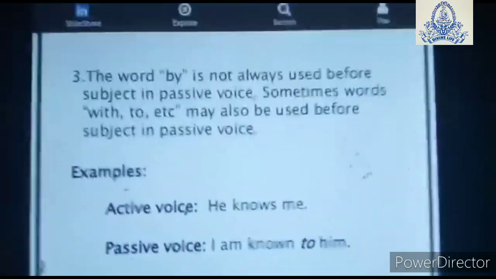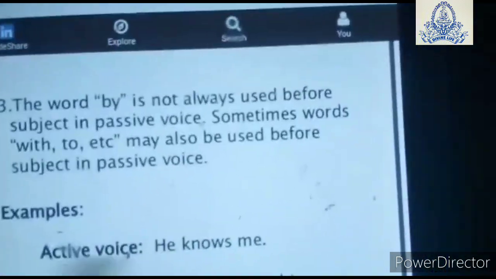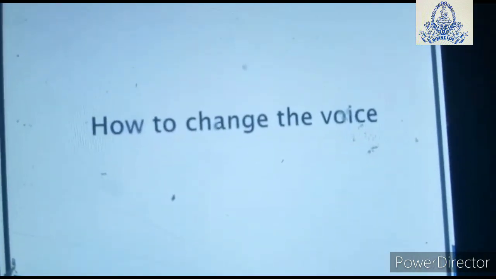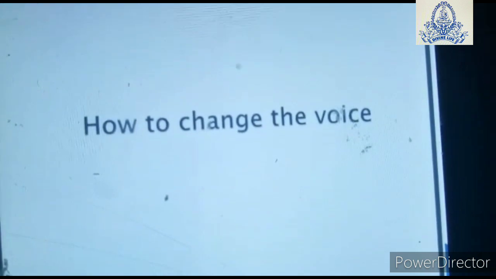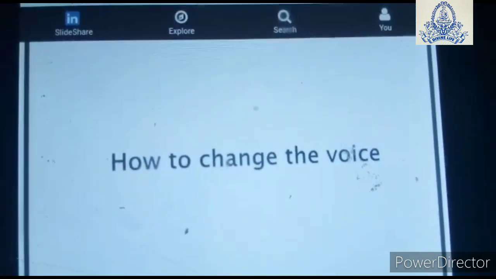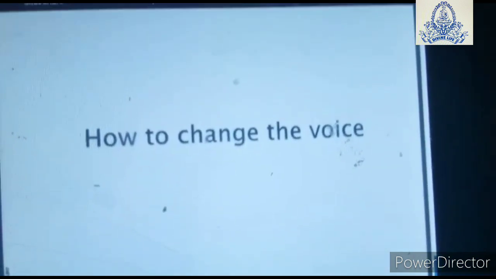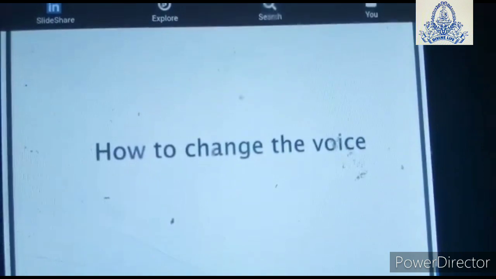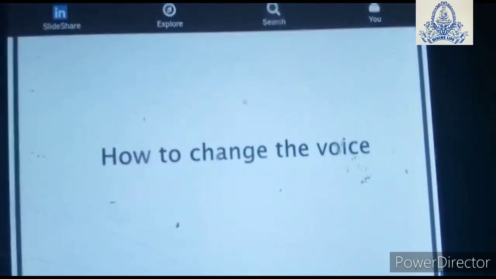Okay, that will be wrong. I am known to him. Now, how to change the voice? In the exam, you will be given a sentence and you will be asked to change the voice. They won't mention which voice it is. You have to find whether it is in active voice or passive, then you have to change. First, let us see how you are going to change.